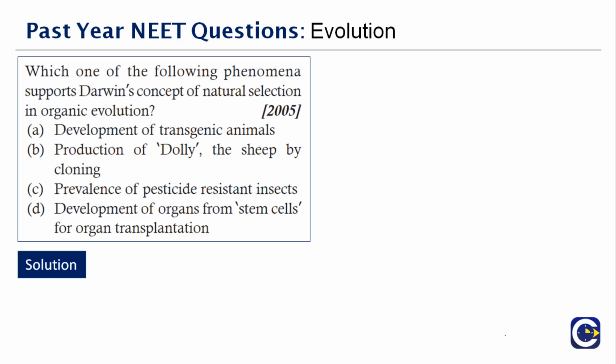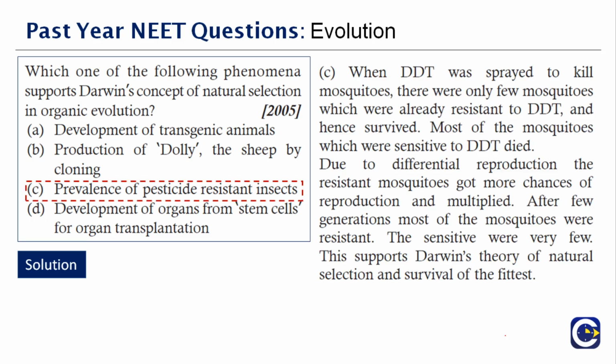They had mosquitoes which were resistant to DDT and ones which were vulnerable to DDT. The vulnerable ones obviously died. The resistant ones started reproducing and a population with more resistance was created. The ones which were not resistant became very few. So here it talks about Darwin's concept of natural selection and survival of the fittest, the prevalence of pesticide resistant insects.